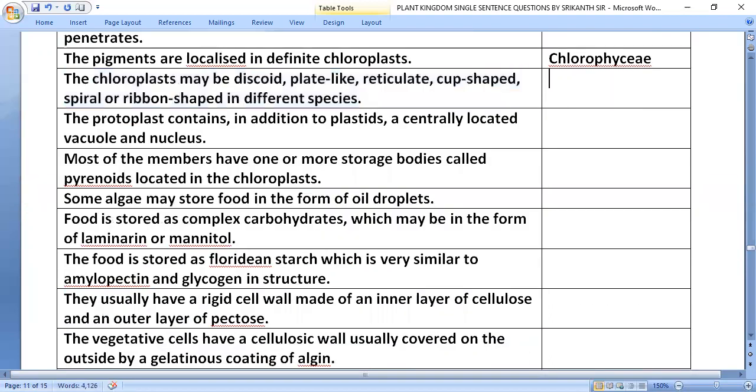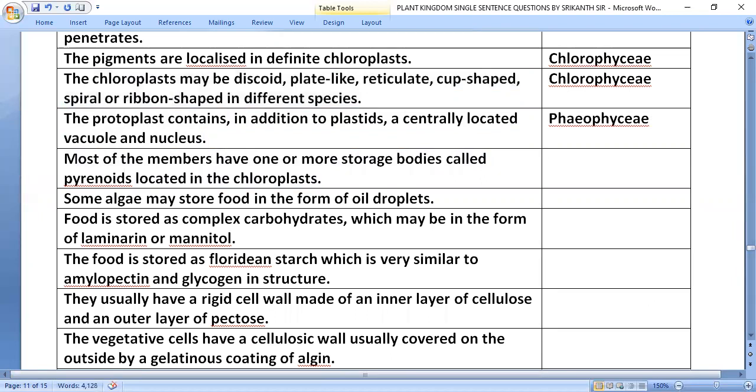The chloroplast may be discoid, plate-like, reticulate, cup-shaped, spiral or ribbon-shaped in different species, that is in Chlorophyceae. The protoplast contains, in addition to plastids, a centrally located vacuole and nucleus, Phaeophyceae.